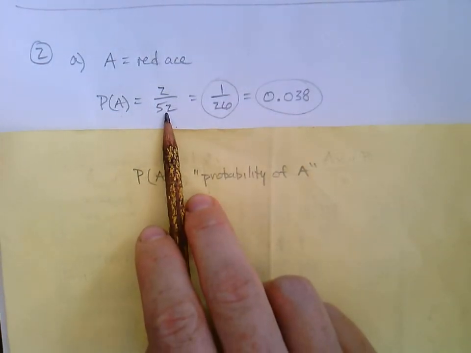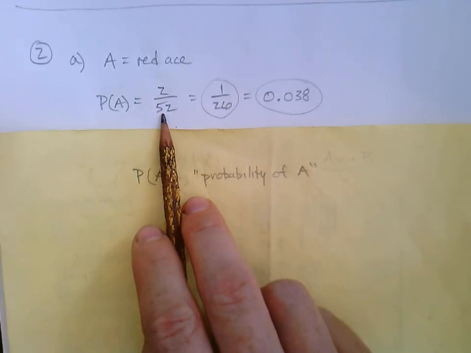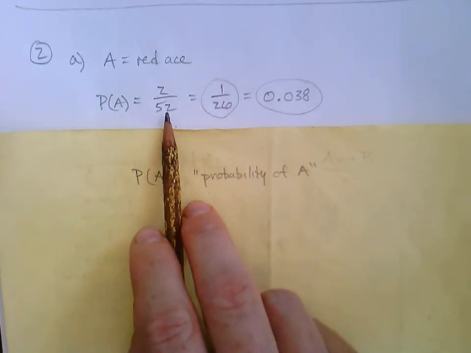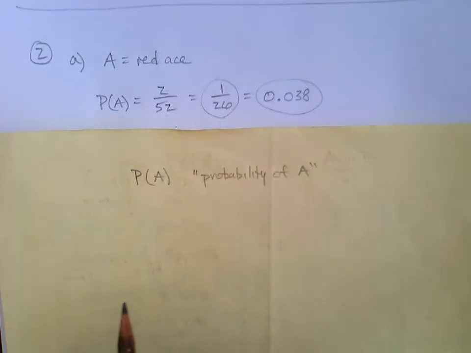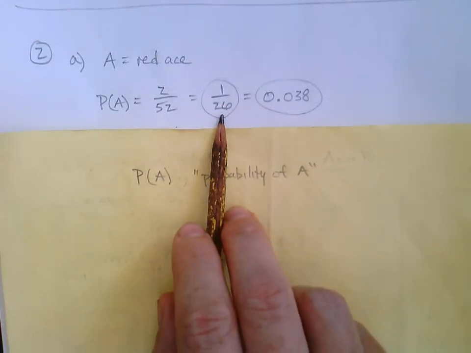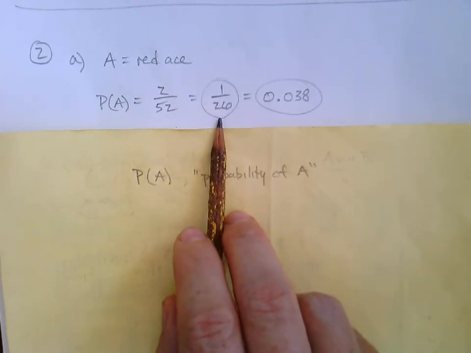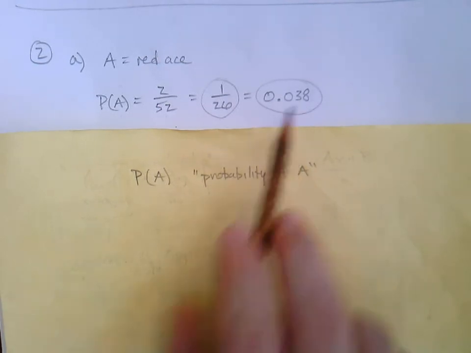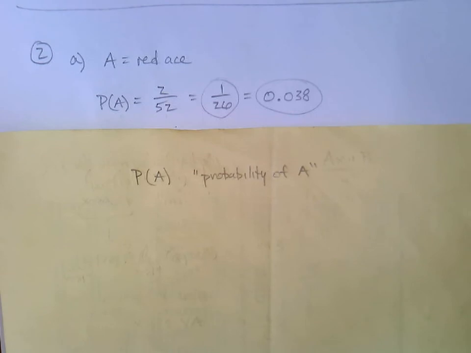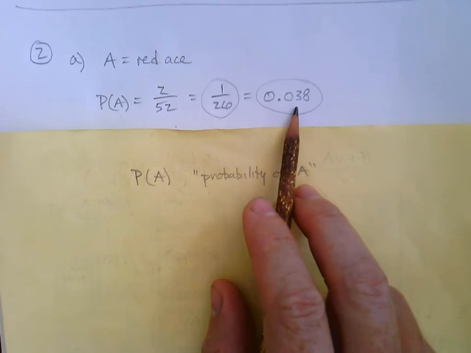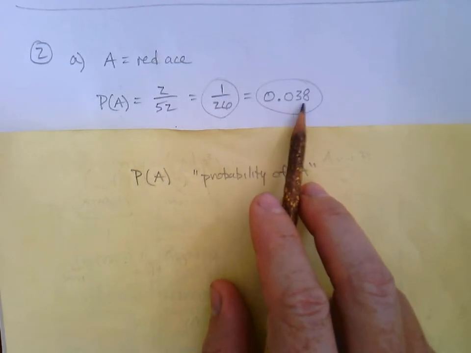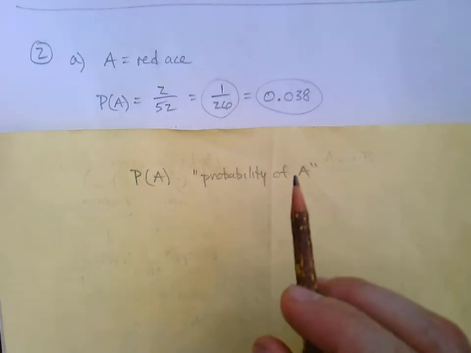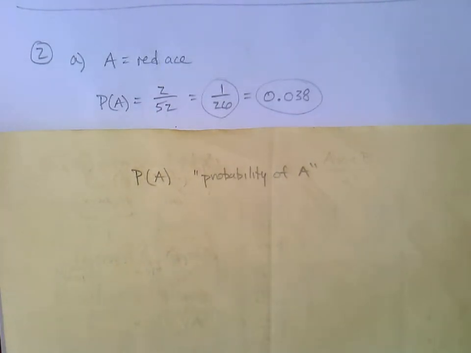That's the fraction, but we can reduce that. We could reduce 2 out of 52 to 1 over 26 if we divide them both by 2. That gives the reduced fraction, so there's the fraction answer. And if we put that into a calculator and round, we would get this decimal to 3 places, 0.038. And so there's your decimal version. If you thought about the percentage, that'd be 3.8% to get a red ace. Pretty low. There's only 2 out of 52. Makes sense.